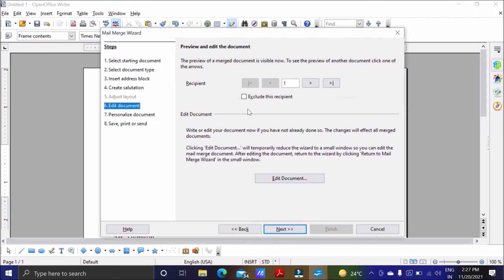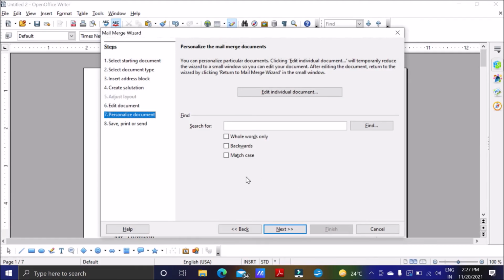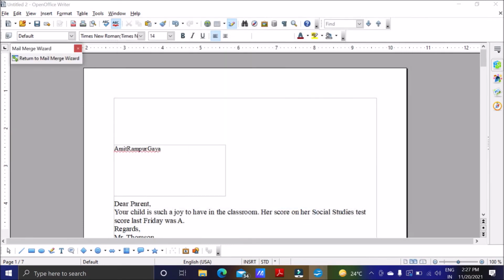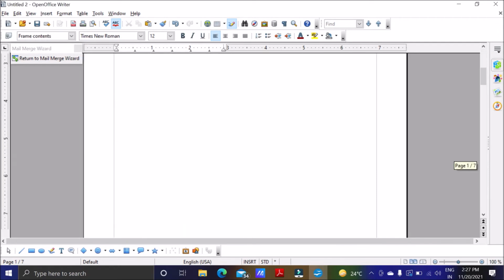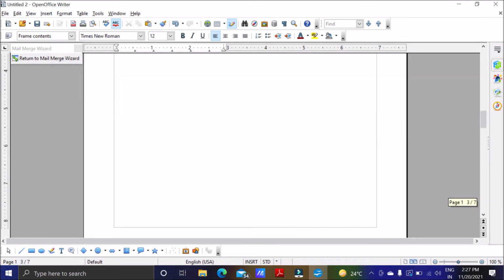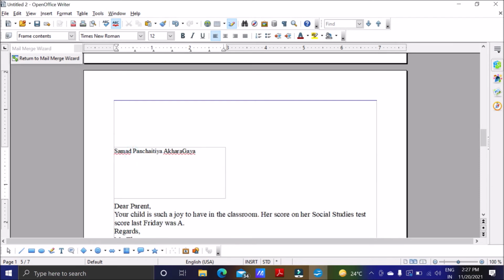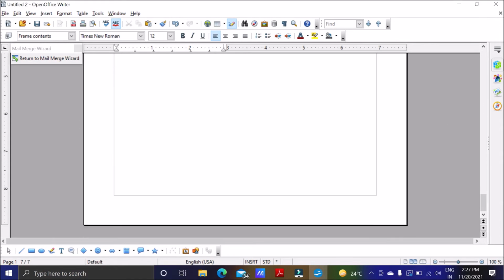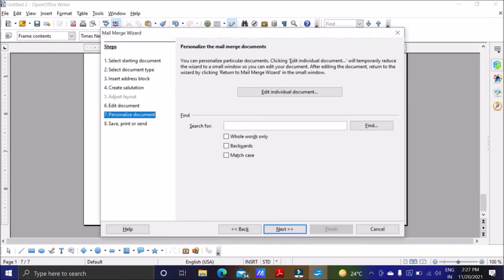Second, you can see Rohan Karimganj Gaya. So I have made one mistake, I have not given the space. Then next, and you can see the document is created, and here again if you want you can go for editing. If you want to change something you can change from here also. Suppose I was not able to give space there, I forgot. Anything whatever you want to change you can change from here. So likewise whatever changes you want to make you can do from here.